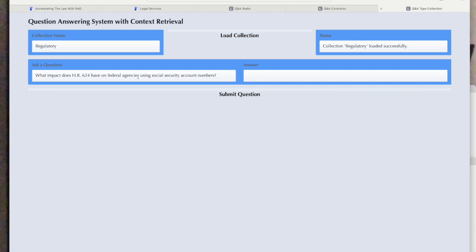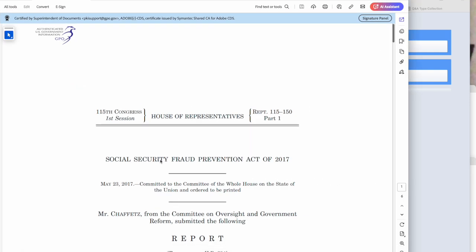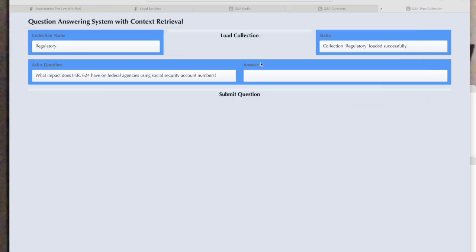What impact does HR 624 have on federal agencies using Social Security account numbers? And our reference document that we loaded in the vector store is the Social Security Fraud Prevention Act of 2017. Let's let the machine go to work.